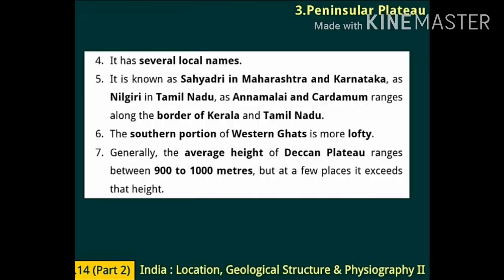Now these Western Ghats have several local names. It is known as Sahyadri in Maharashtra and Karnataka, as Nilgiri in Tamil Nadu, as Annamalai and Cardamom ranges along the border of Kerala and Tamil Nadu. The southern portion of the Western Ghats is more lofty. We have learnt about lofty in the previous video. Generally, the average height of the Deccan Plateau ranges between 900 to 1000 meters, but at a few places it exceeds that height.